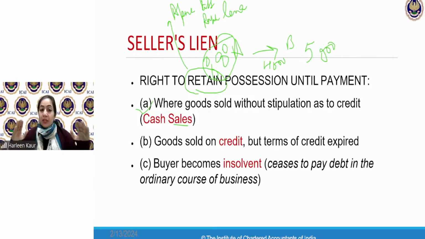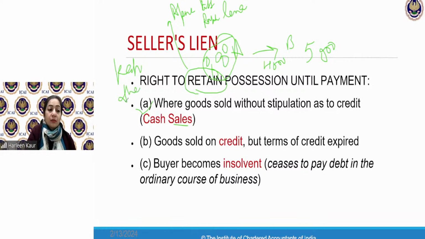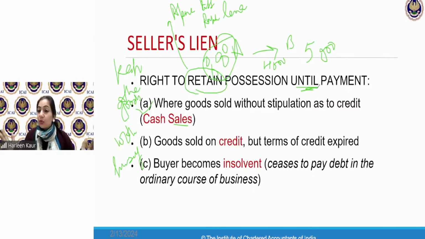My English friends, when I have not made you the full payment, definitely you all said that ma'am we will not give you the goods. So that means in law we call it that now I'm going to retain the possession of goods, means I will keep the goods to myself. Seller is going to keep the goods with himself. He will not give you the goods, till you make my full payment. This is what the right to lien is. Word बड़ा tough लगता है, right to lien, seller's right. It has a very simple meaning that he has right on his goods.